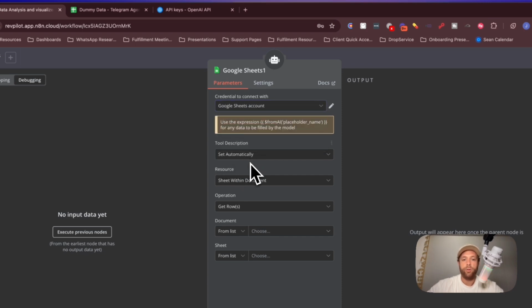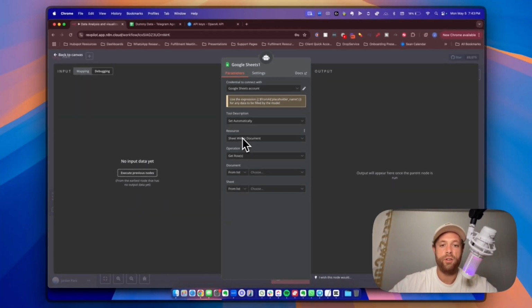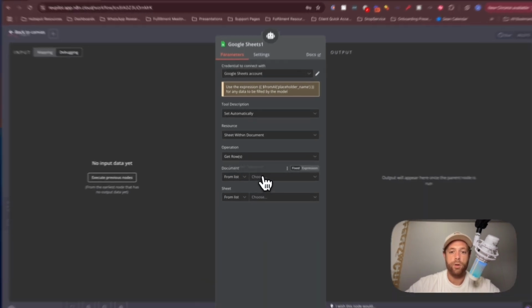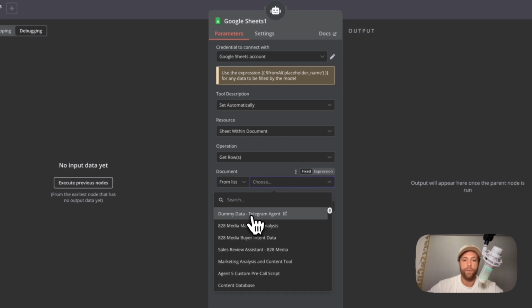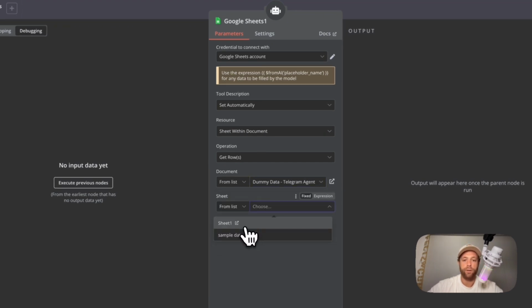Set automatically for tool description is perfectly fine. Resource sheet within document. You're going to do get rows, and then you're going to select your document. Super simple. Dummy data, boom. And then you're going to select the sheet. So you have sample data and the sheet.